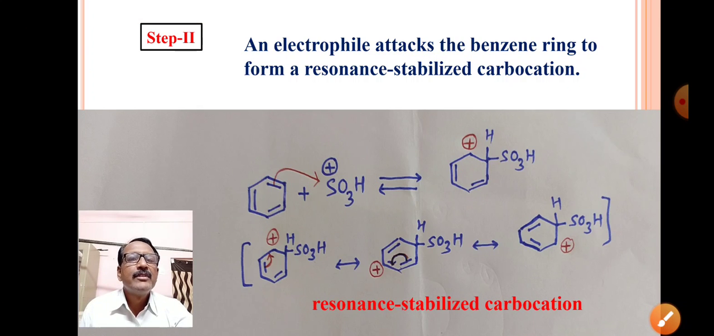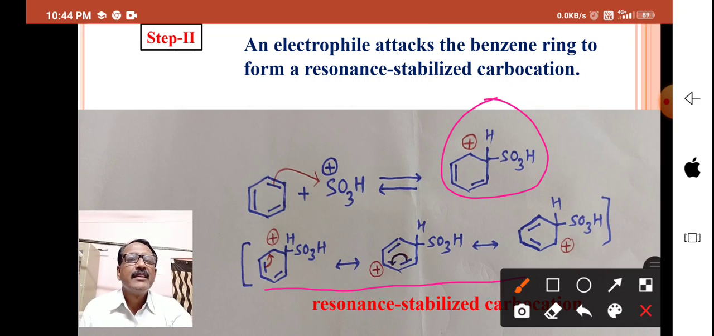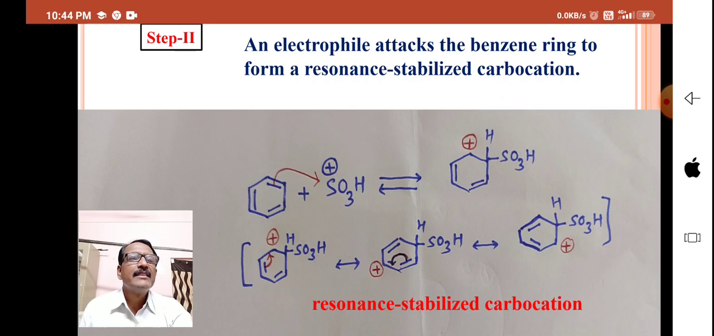This is a resonance stabilized carbocation. That means this carbocation undergoes resonance, showing three structures that are given here, which is called a resonance stabilized carbocation.